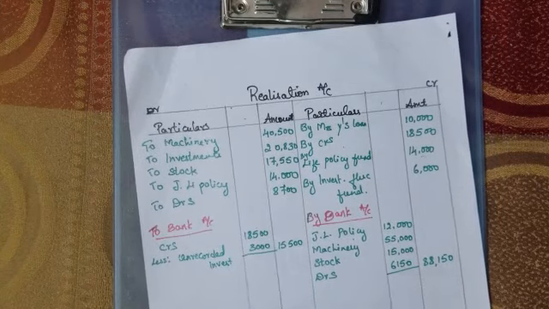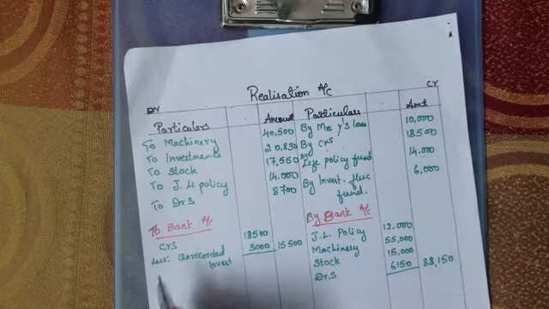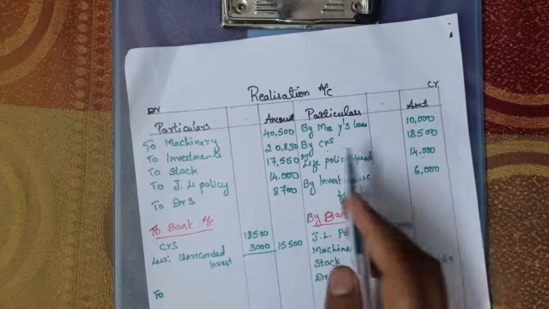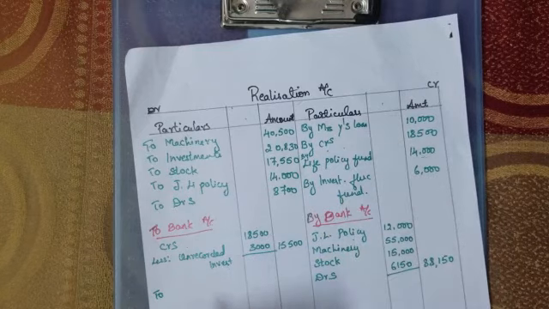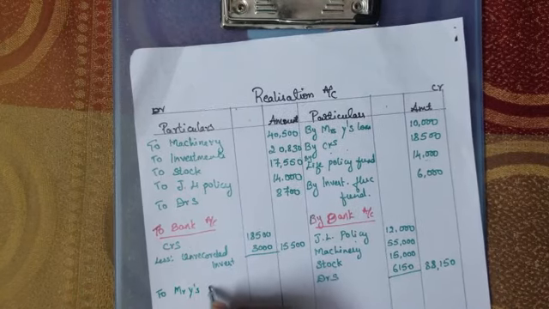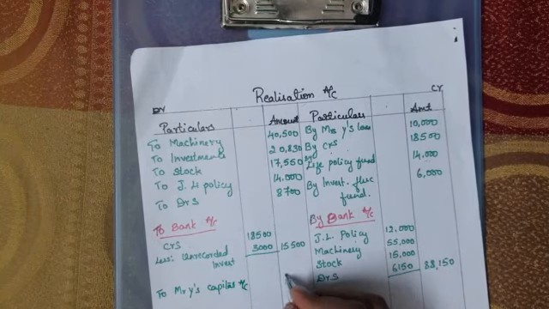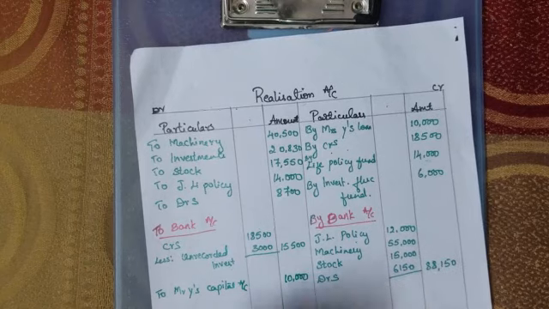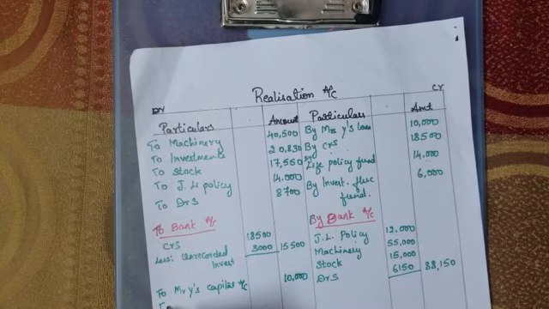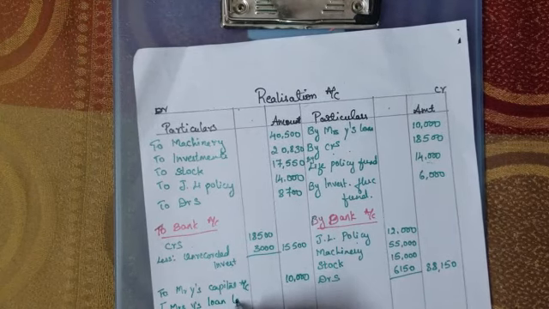Okay, next we have only creditors given. So creditors is paid. Now Mrs. Y's loan is taken over by Mr. Y. So we will be writing to Mr. Y's capital account. How much is the loan? It is 10,000. Okay, so for the convenience we can write here Mrs. Y's loan taken over.